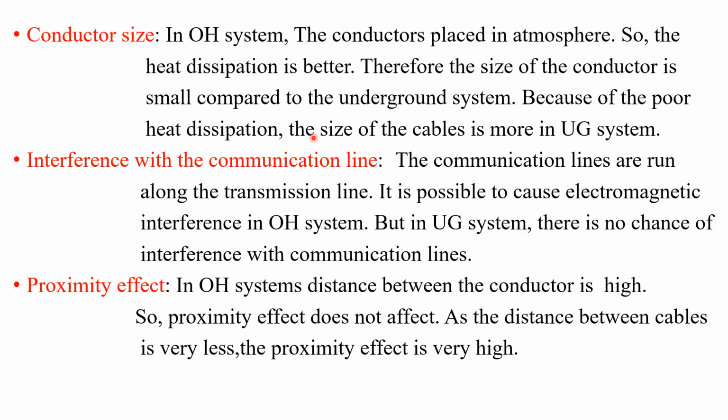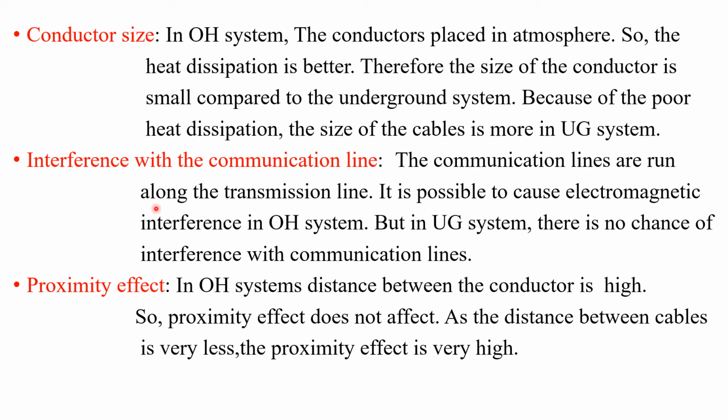But for UG systems heat dissipation is very poor and the cable size must be increased since they are placed underground, so the size of the conductor is larger in UG systems when compared with overhead transmission systems.